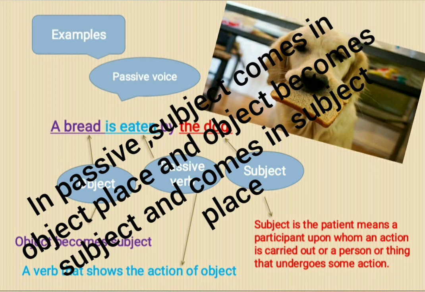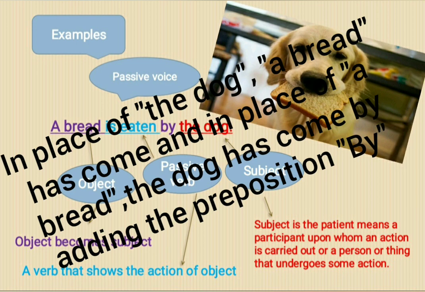Means the subject comes in object place and the object comes in subject place. The dog is the subject. In place of the dog, a bread is written now. And a bread, which is object, it has become subject now. And it is written in subject place.